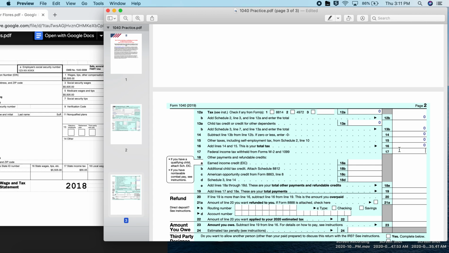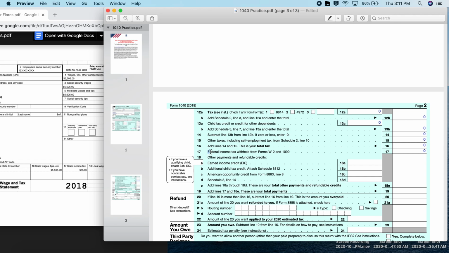Line 17, we look at the 1099 form. Our cheat sheet tells us that we do not have a 1099 form, so we put a 0. Oh, I apologize. That was lines federal income tax.